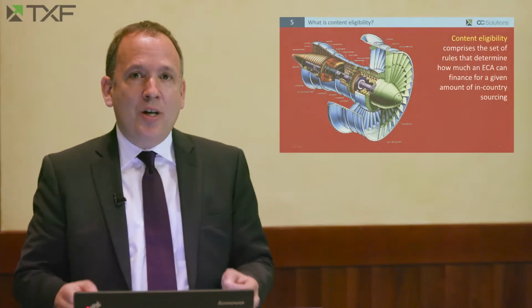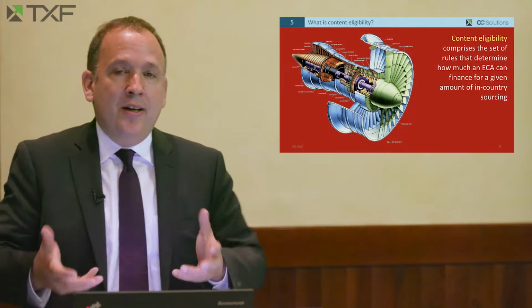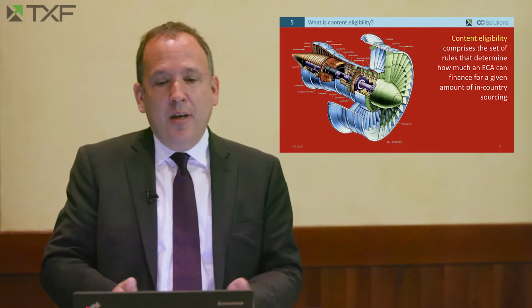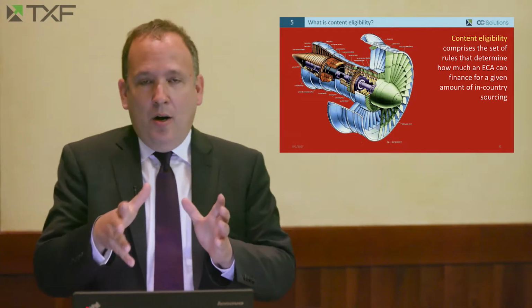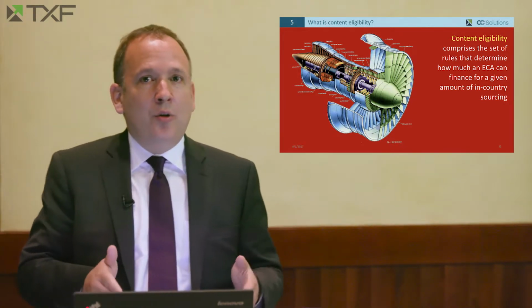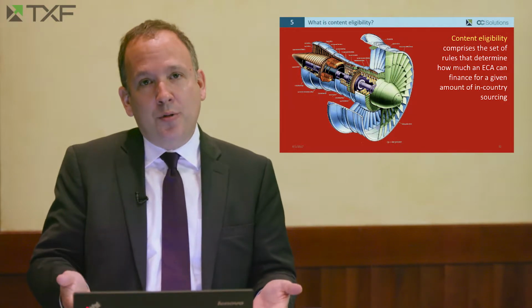At this point of the course, you already have a good idea of what ECAs are, what products and services they offer, how to apply for an ECA loan, different products that different ECAs in the world provide, and some of their policies. But how much financing can an ECA provide based on the amount of exports that go out of the ECA country? There's a set of rules for that, very specific to each ECA, and they are called the content eligibility rules.